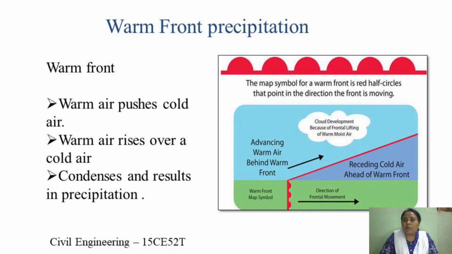This warm air slowly rises up, and the warmer air, due to lower density, climbs over the colder air as it moves. You can see the red symbol, that is the direction of frontal movement here, which is generally represented with a half circle in the image. As the warm air, due to lower density, climbs up, it condenses and then it results in precipitation.